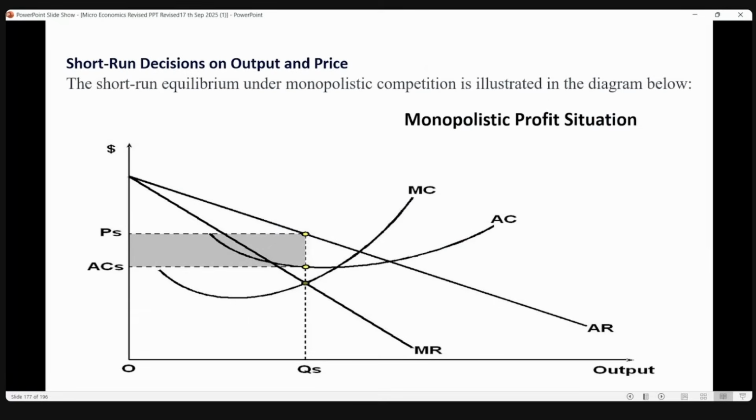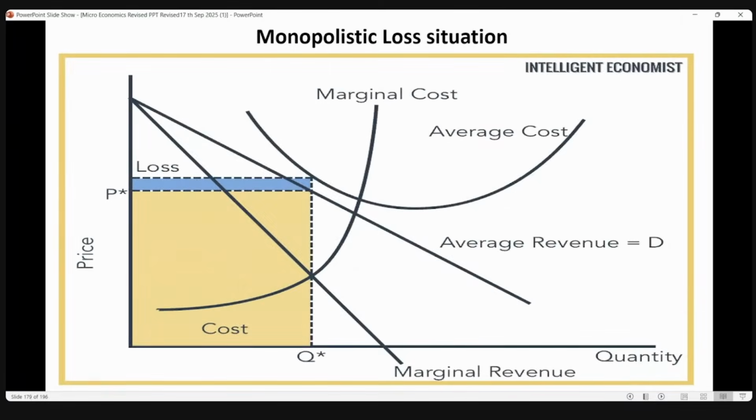So why we leave it in between in monopolistic competition: since there is huge competition from the sellers, there will be some demand and some potential which will be left untapped. If it is a single monopoly, he will be able to tap the whole of the market demand, but because of huge price competition and brand competition, a monopolistic seller will not be able to reap the whole of the market demand. That is the reason. You need not remember these reasons, this is just for information. You can leave it like this. In loss also you can leave it like this, or you can draw it, both are right, no problem.